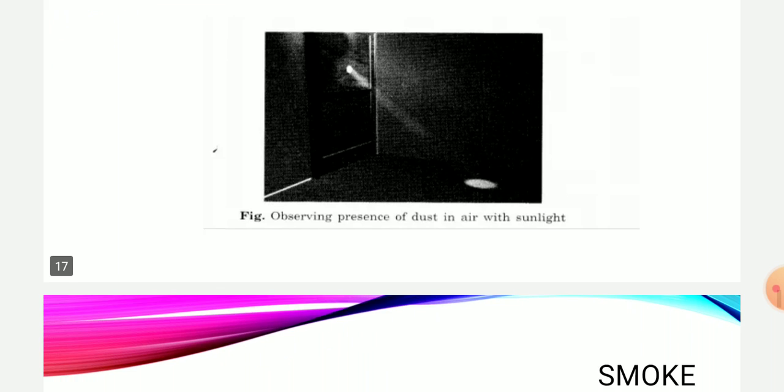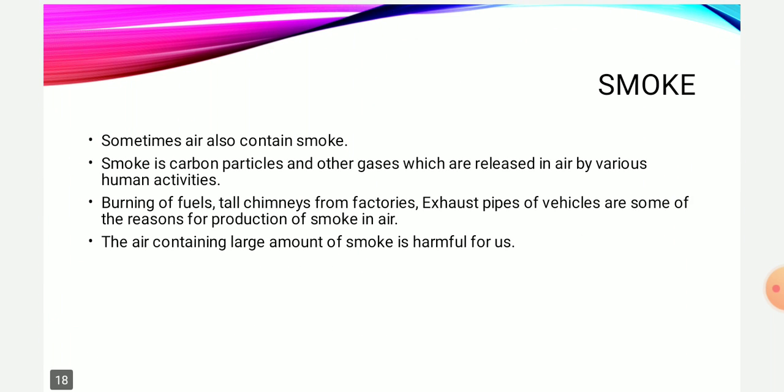Another thing that is present in the air is smoke. Sometimes the air contains smoke also. What is this smoke comprised of? Smoke is nothing but carbon particles and other gases which are released into the air, again by human activities. Various human activities are carried out which contribute to the presence of smoke in our atmosphere. Let us see which human activities contribute to the presence of smoke.